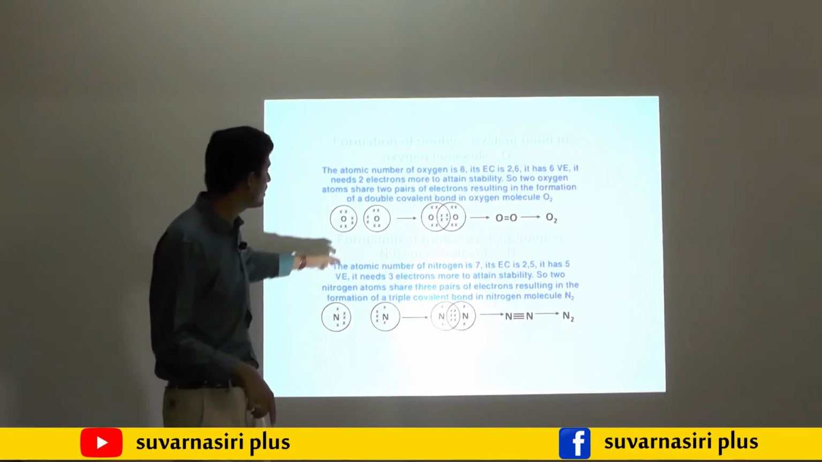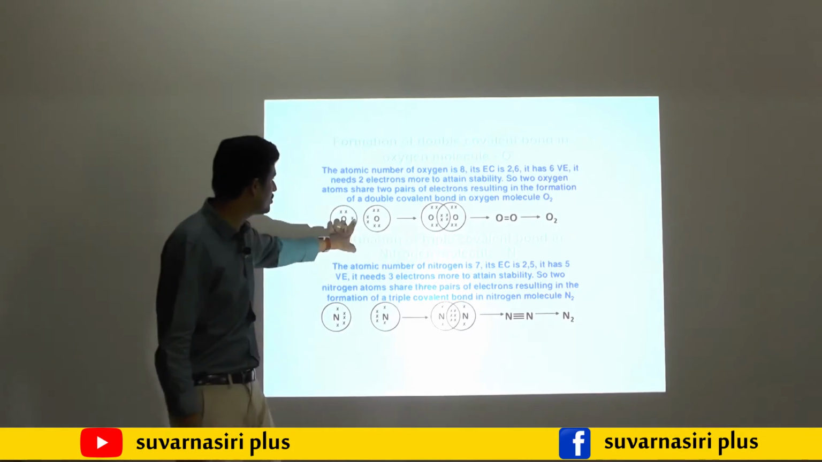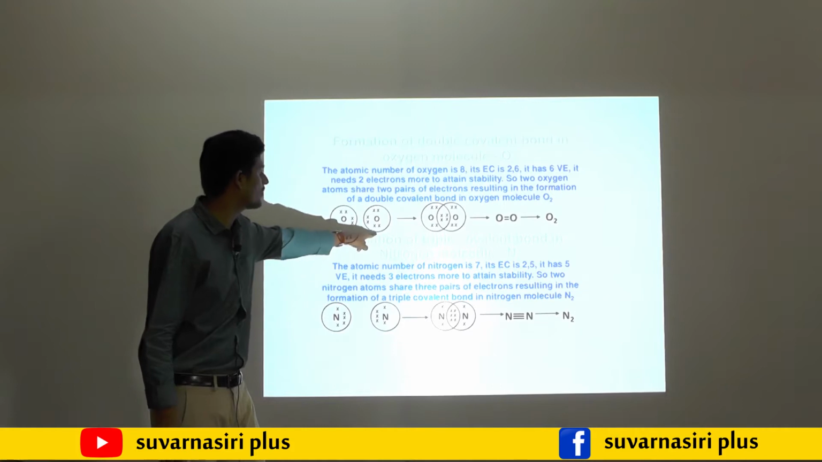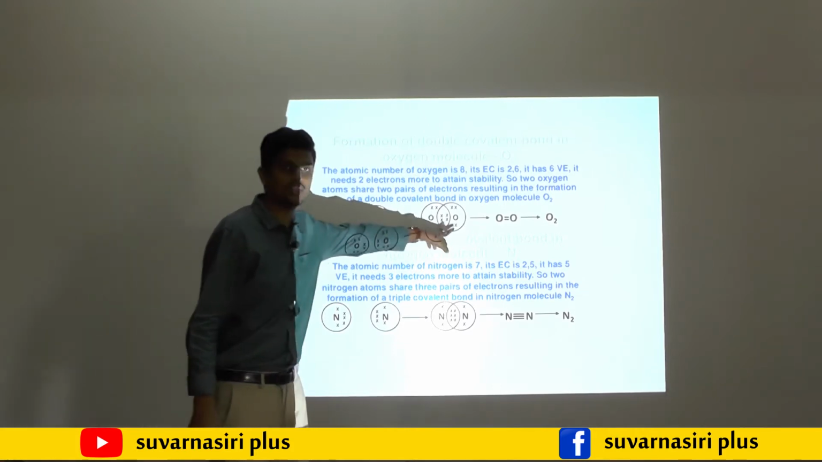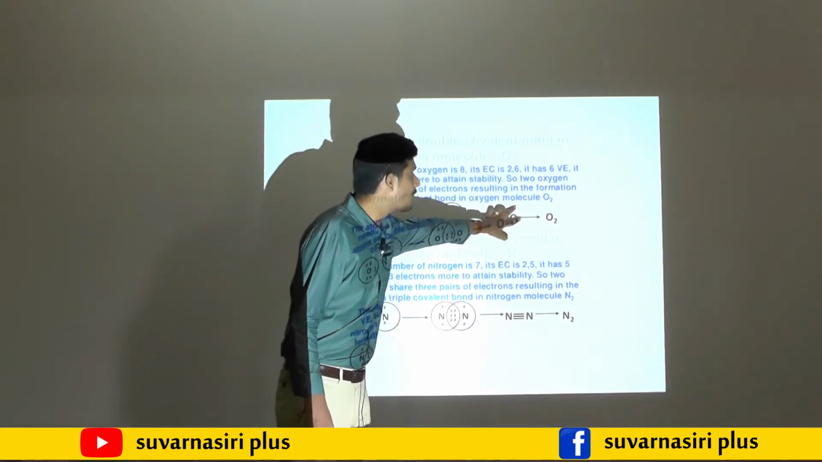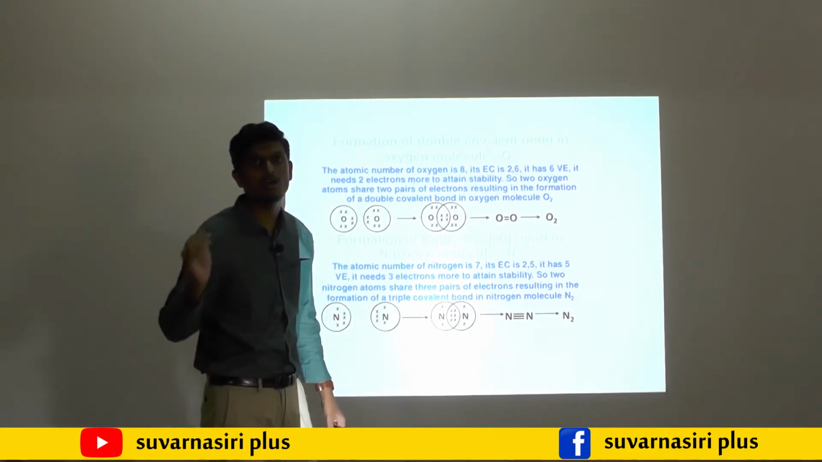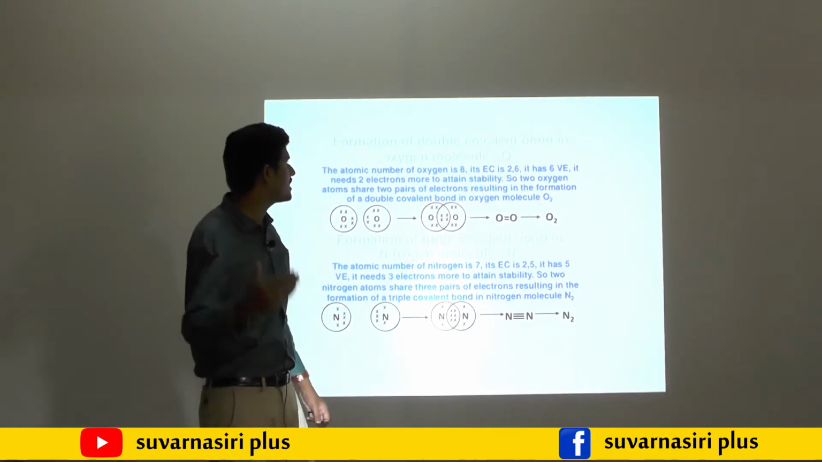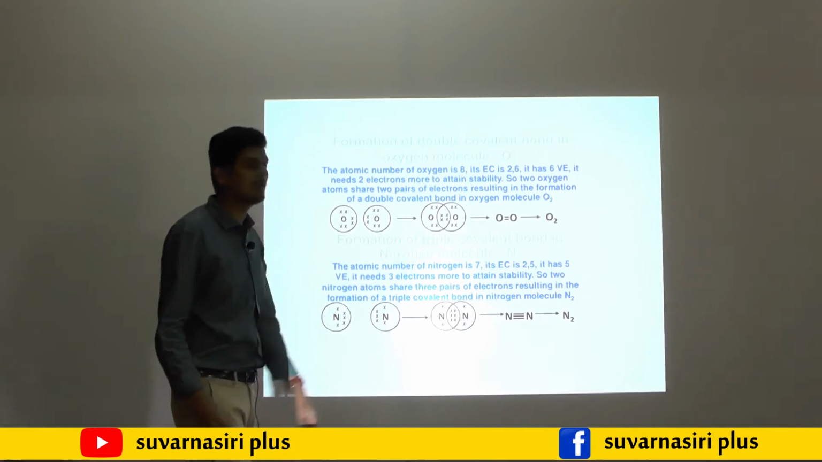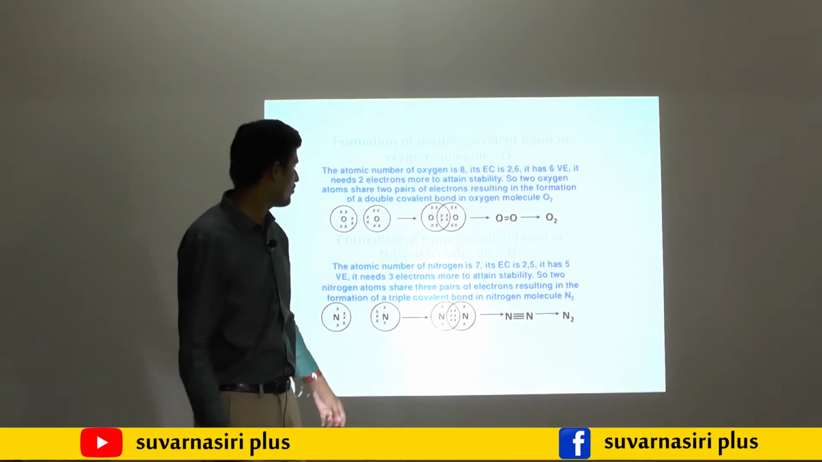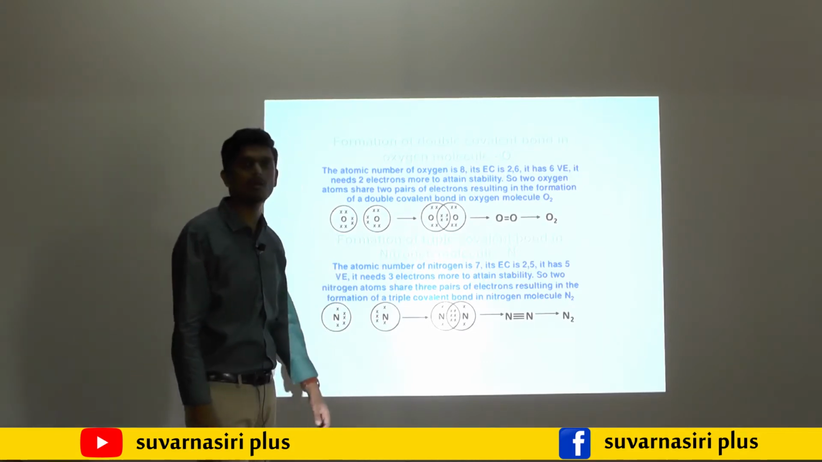For that reason, they will share the electrons. From one oxygen, 2 electrons, and from the other oxygen, 2 electrons, will be shared to form a double covalent bond. That is O2. O2 consists of a double covalent bond. In the same fashion, nitrogen will form a triple covalent bond. Why will nitrogen form 3 covalent bonds? Because nitrogen has atomic number 7.